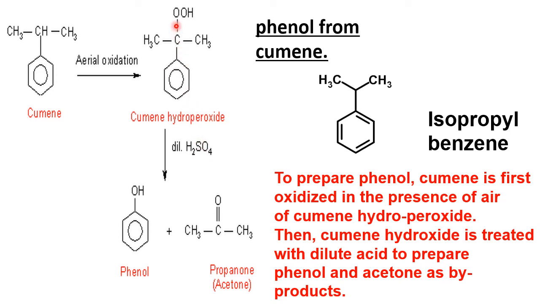This OO linkage is there, no? So what is the peroxide linkage? OO linkage is called what? Peroxide linkage. The best example is hydrogen peroxide, HOOH. Sodium peroxide, Na2O2. So OO linkage is called what? Peroxide linkage. So because of the peroxide linkage, it is called what? Cumene hydroperoxide. Now this cumene hydroperoxide with acid, very easily you can convert into OH.